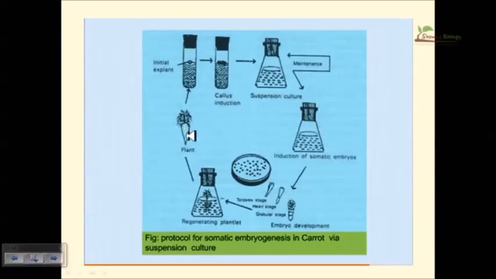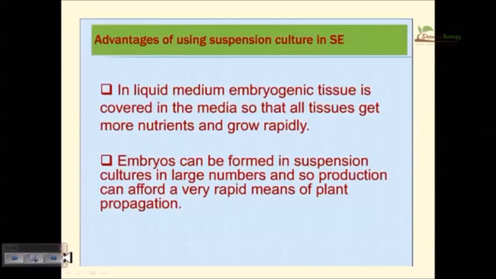So you take a carrot, cut a piece of the carrot, take the cells, put them onto the medium, and produce the callus. Callus of the carrot is produced, then you take them and spin them. As a result, cells will come into the suspension. Take the suspension, put them onto another culture medium where it will help the development of the embryo and nourish the embryo. An embryo is formed, then the embryo is transferred into the regeneration media. Regeneration of plant shoot and root is developed, and a fully mature plant is produced.